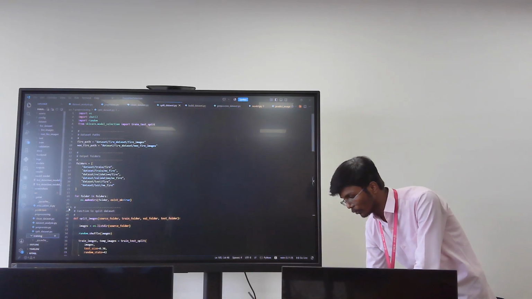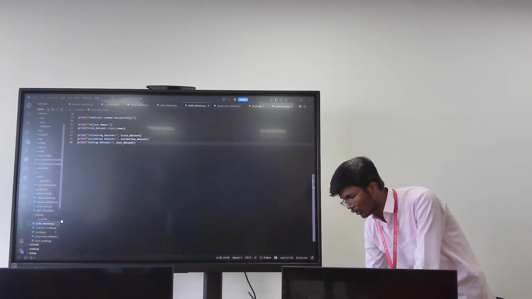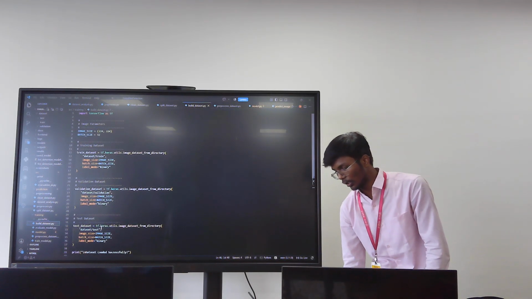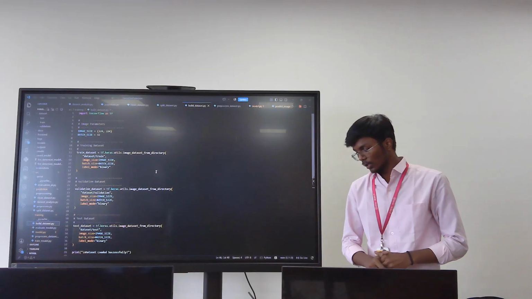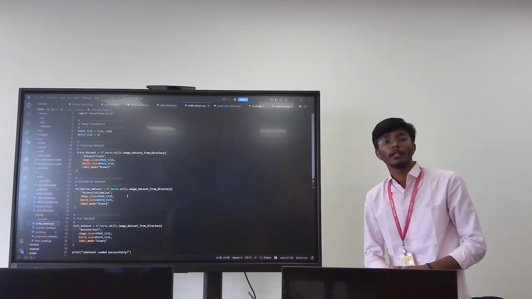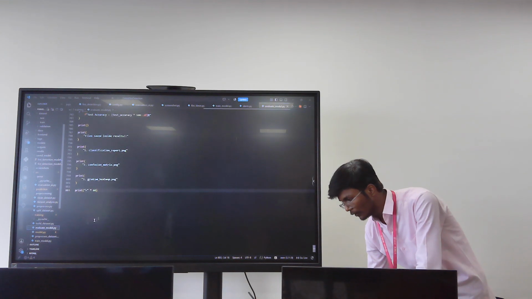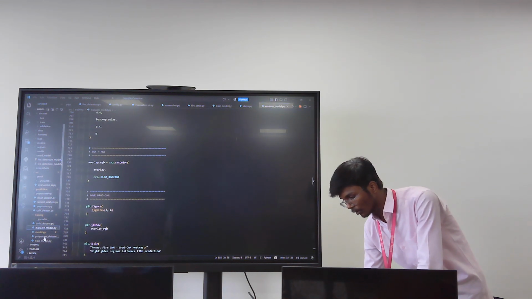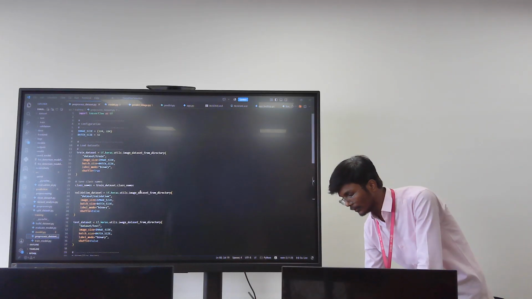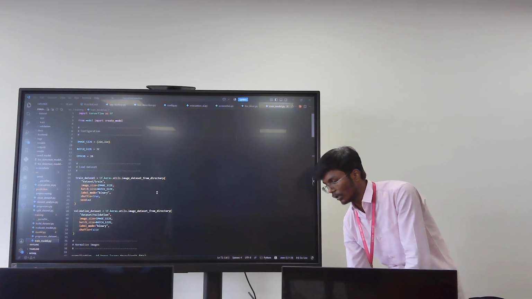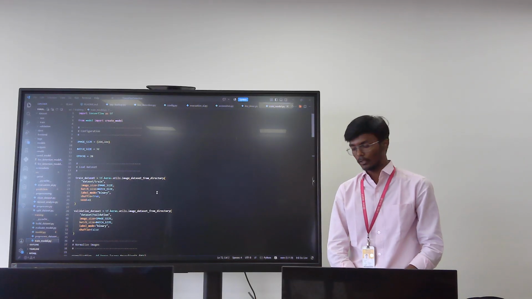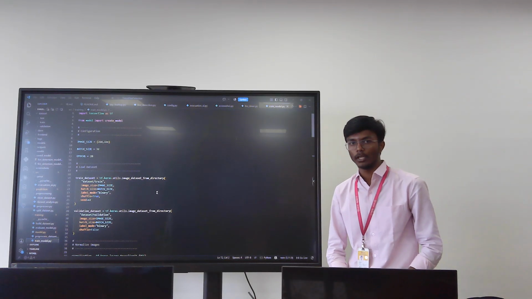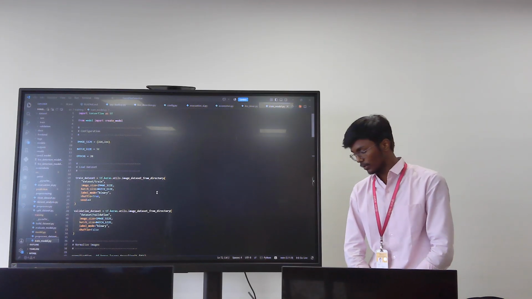This is the training process: loading the dataset, data augmentation and image parameters, 224 by 224 with a batch size of 32. Then I trained my model, and this is the model evaluation. I trained with an image size of 224 by 224, a batch size of 32, and 20 epochs.